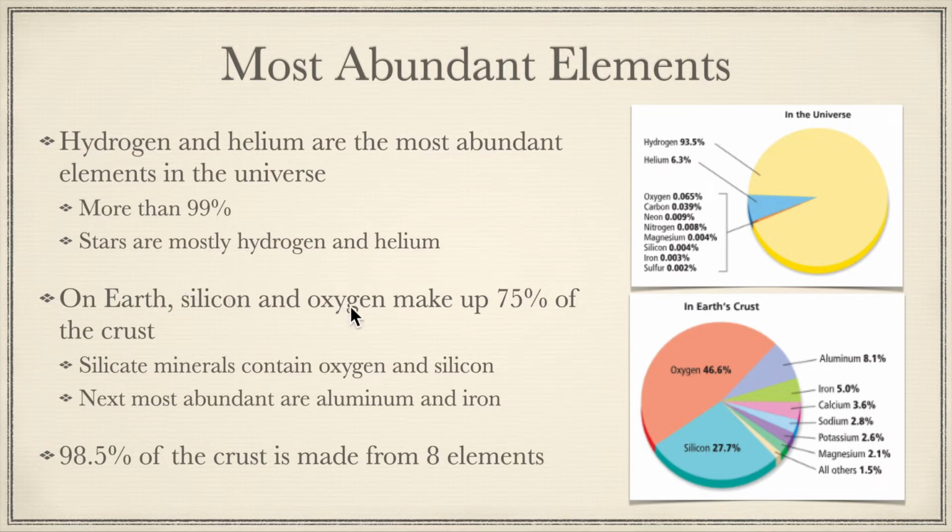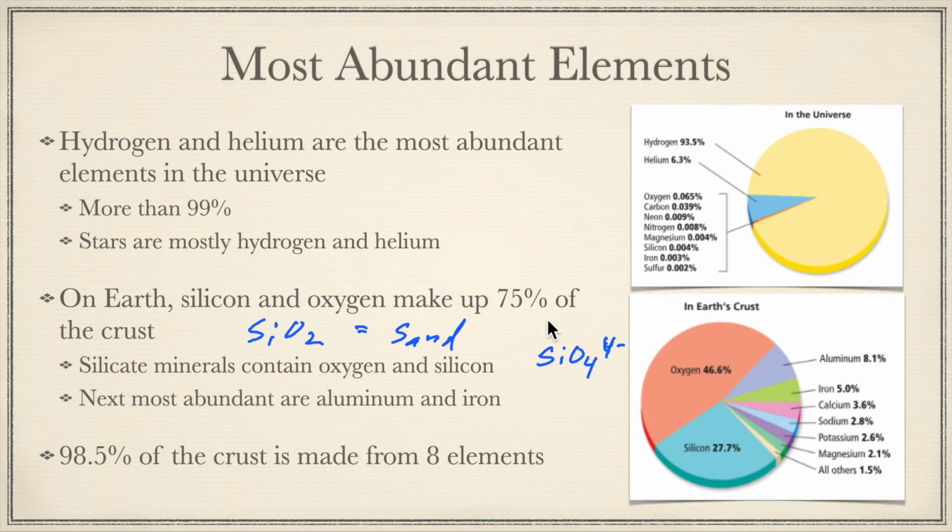Silicon and oxygen make up 75% of the Earth's crust. So a lot of the Earth is silicon and oxygen, which is funny because we have silicon dioxide, which basically makes up sand. Now, silicate minerals also contain silicon and oxygen. So any minerals that have silicate, which is that SiO4 minus polyatomic ion we talked about in the last presentation.